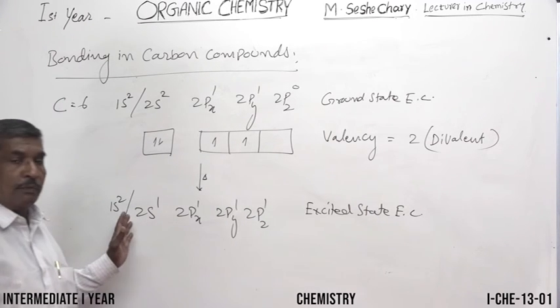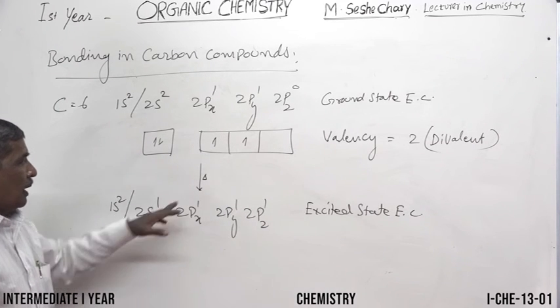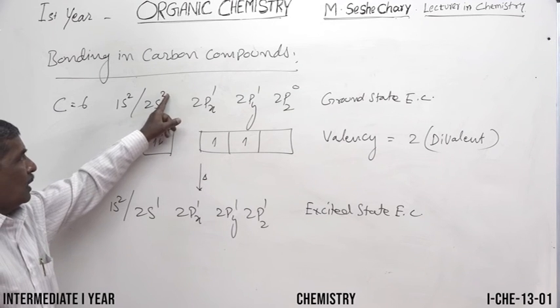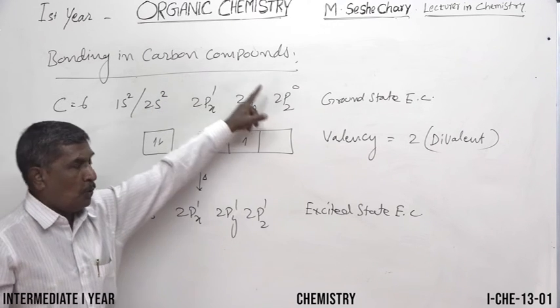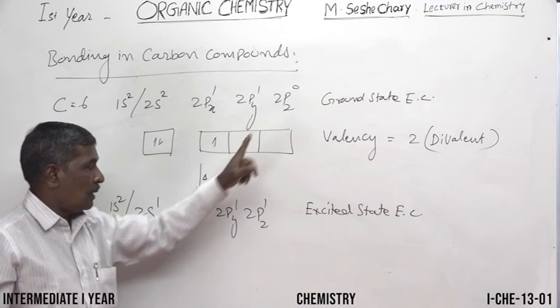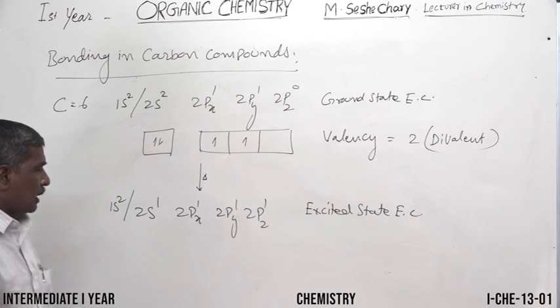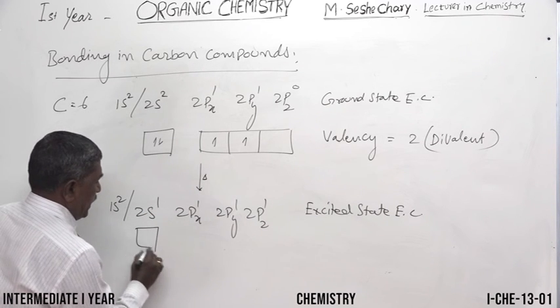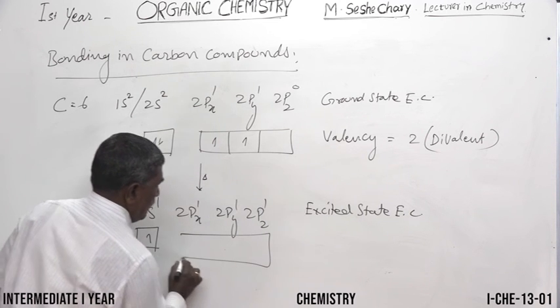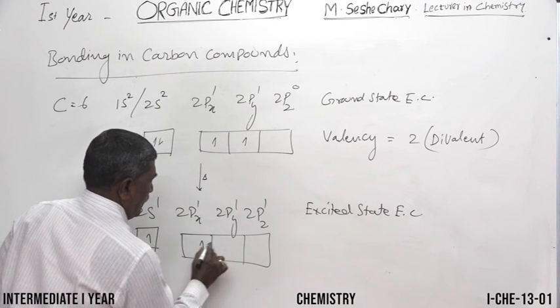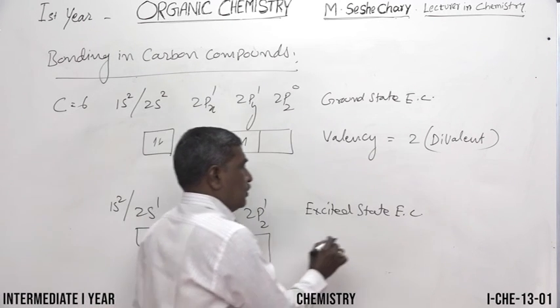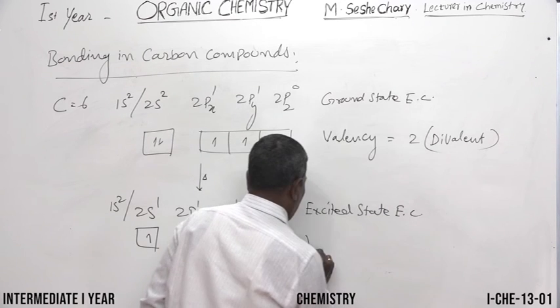Excited state electronic configuration means after absorbing some energy, one of the electrons is promoted from the s orbital to the pz orbital. One of the electrons is transferred to pz. Now how many single electrons are there in the last orbit? It is said to be tetravalency.